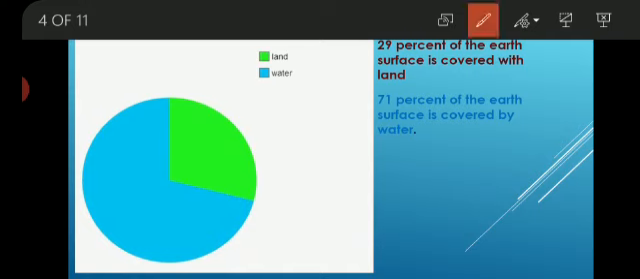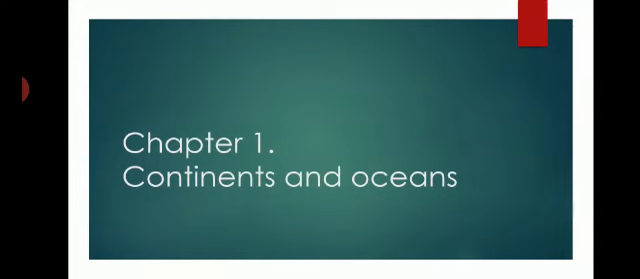71% of Earth's surface is covered by water. Then how many percent of Earth's surface is covered by land, children? Yes, it is 29%. Yes, dear children, today we will learn the first chapter in EVS, that is continents and oceans.